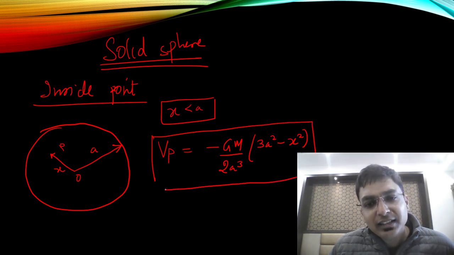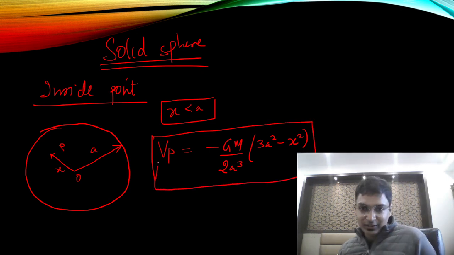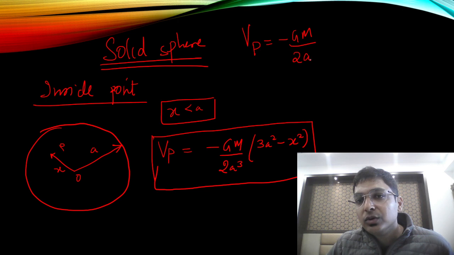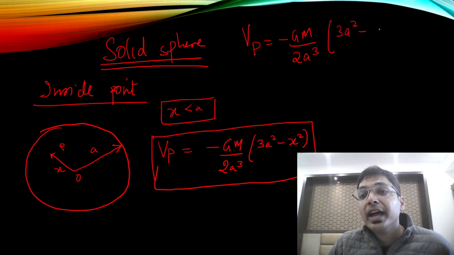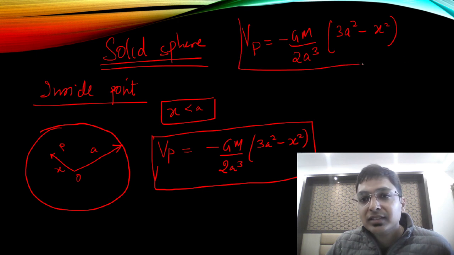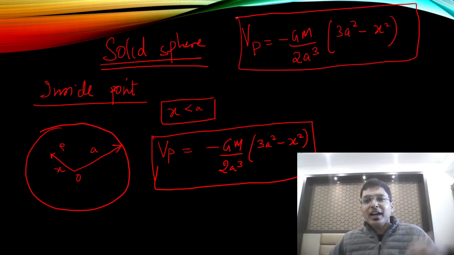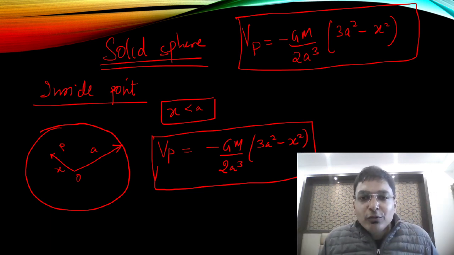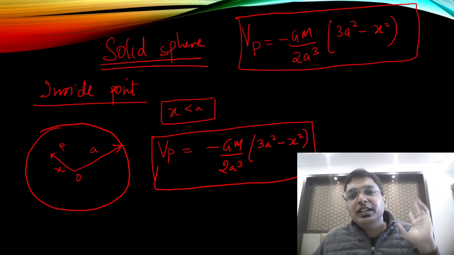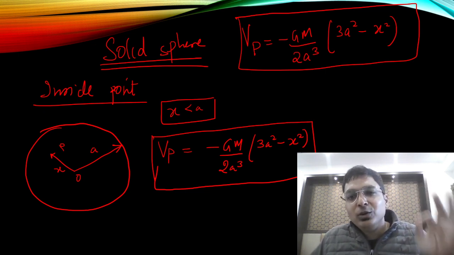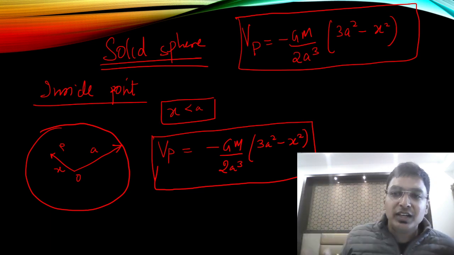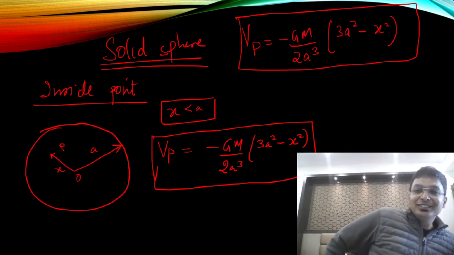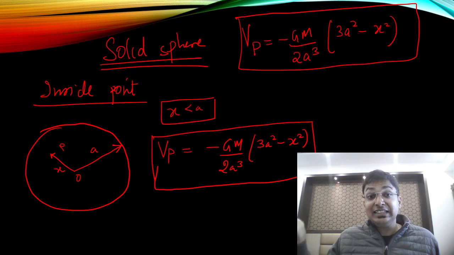I know this is slightly lengthy, but we have to remember some things. I'll write it again for you so that you never forget it. Minus GM upon 2a cube, very easy, (3a square minus x square). If you make a formula sheet and see it once in 2 days, in 15 days every formula will be on your fingertips. You will never forget it. So this is the formula for potential for a solid sphere, inside.